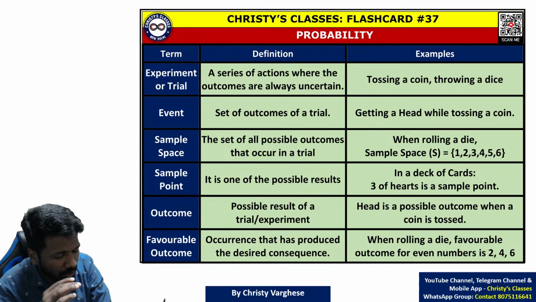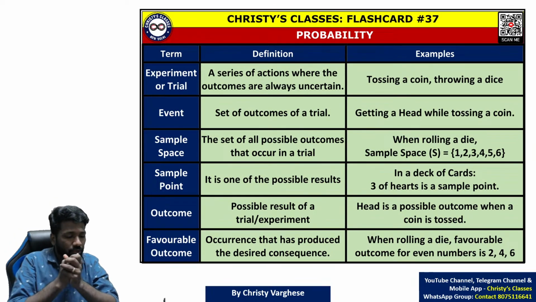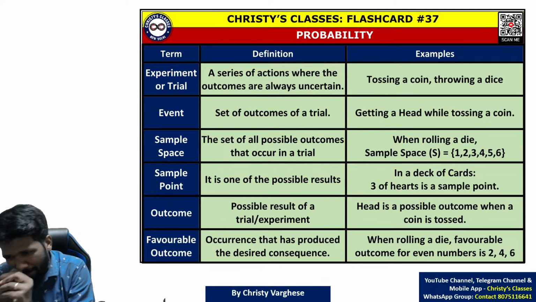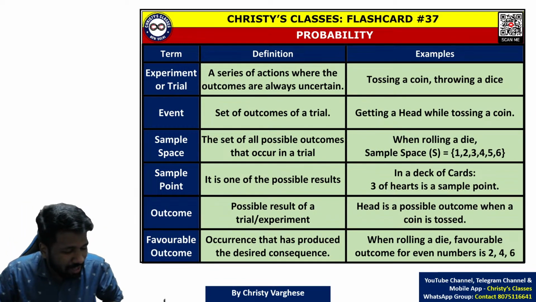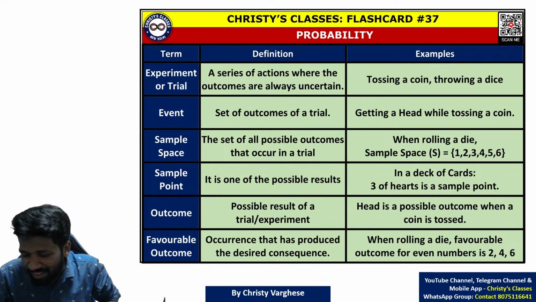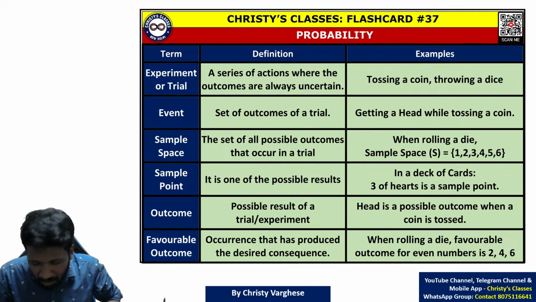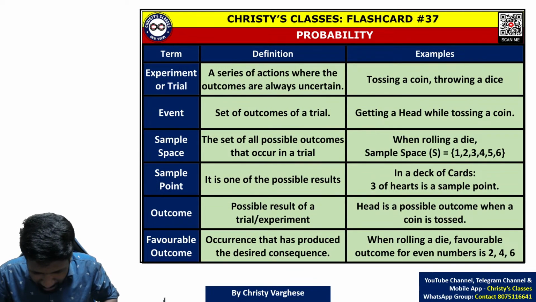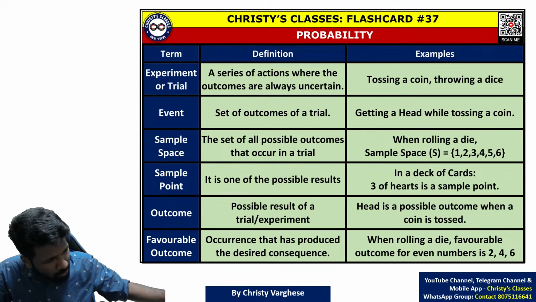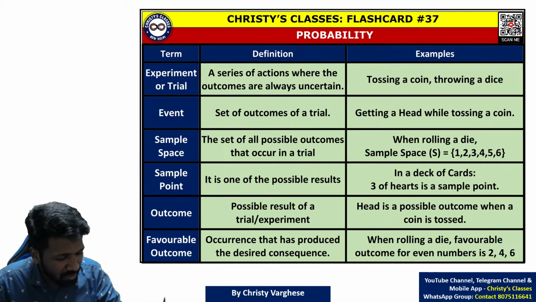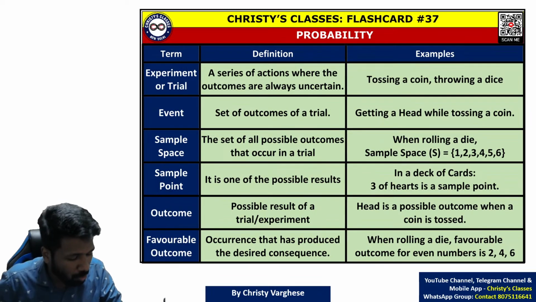I'd like to hear from all of you in the comment section or in the live chat. This is a common doubt I'm hearing in most classes. Students ask, we understood the concept but we are still confused when to use permutation, when to use combination. That is why I stress that point more.